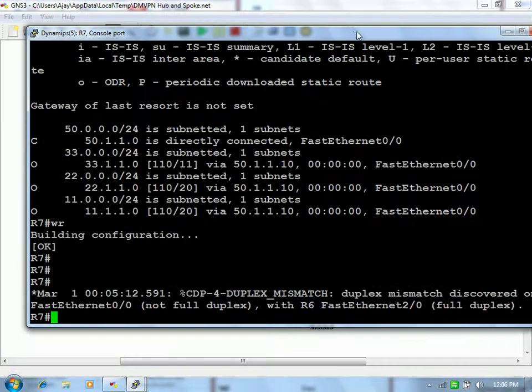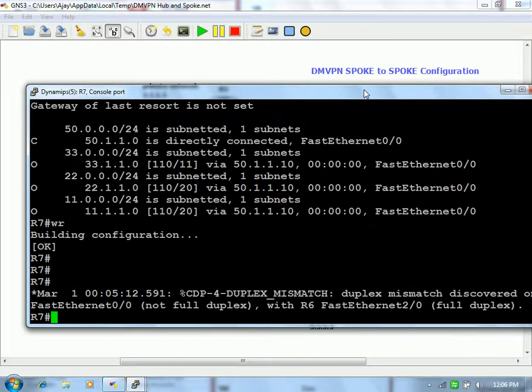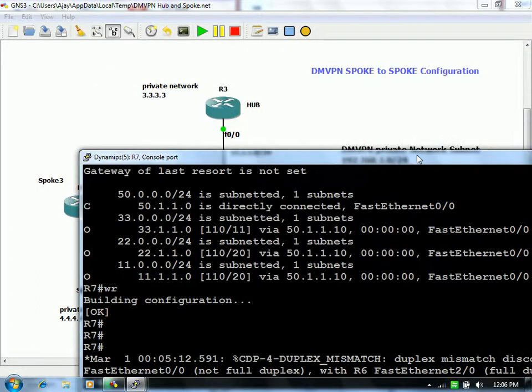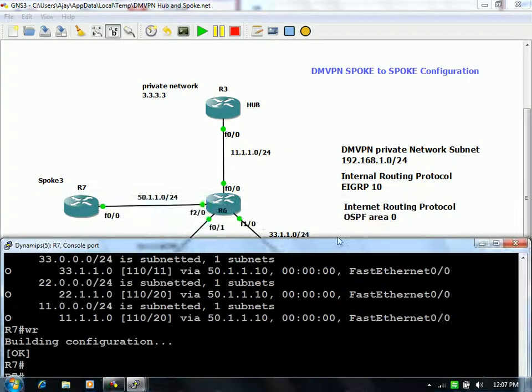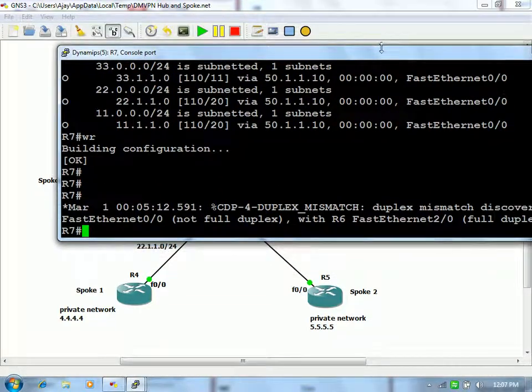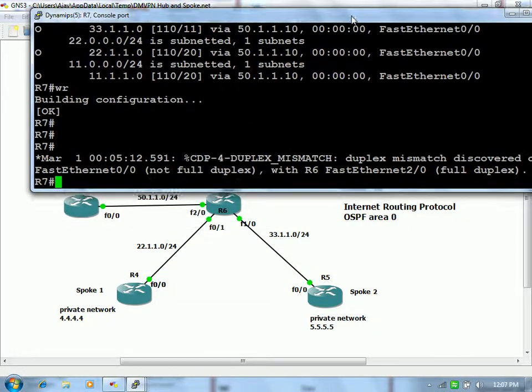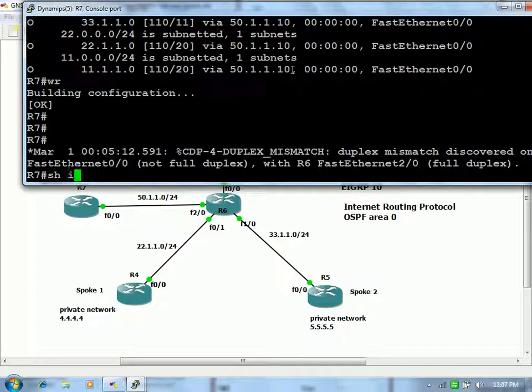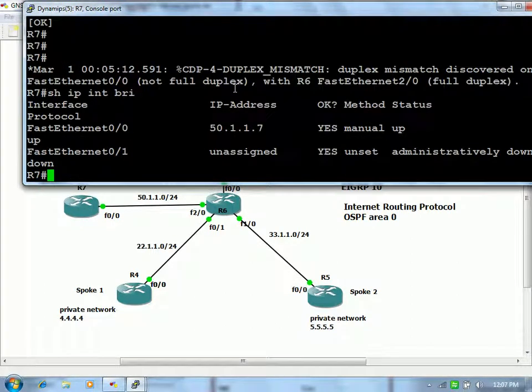On R7, I have assigned the IP address from the 50.1.1.0 network. Let me try to put it. Okay, so show IP interface brief. 50.1.1.7 I have assigned to FA0/0.